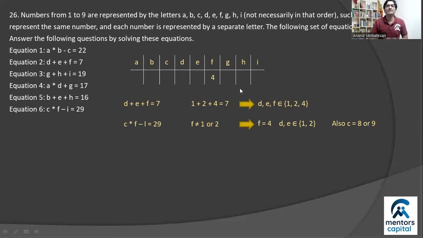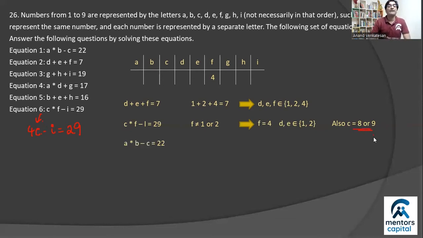Next condition: since F is 4, you're basically saying 4 times C minus I is equal to 29. So immediately you know that 4 times an integer C should exceed 29, right? And so C cannot be 7 or less. It has to be more than 7, which means it has to be 8 or 9.